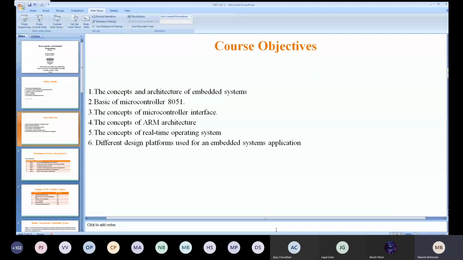So these are the things. It's up to you. If you take the interest and find it very interesting, I am always there, me and madam, because we are from the IT department. We work only in IoT and all, but you need to take the interest, otherwise it's very interesting.